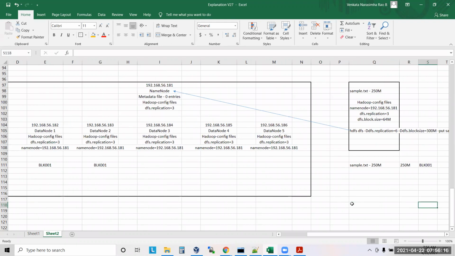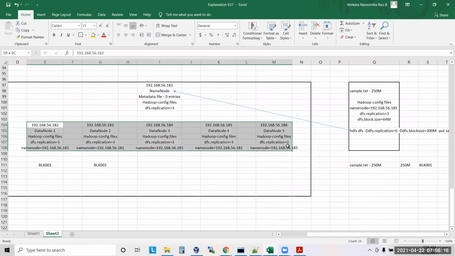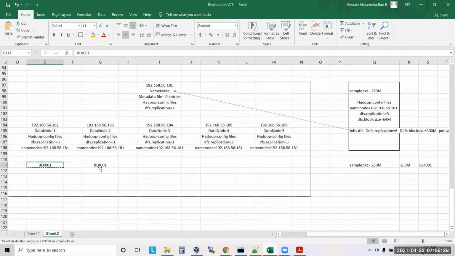Now, how many data nodes do I have, guys? Five. But what is the replication factor I want? 6. So what will it do? Obviously it will throw an error, I think. Or one copy, and one more copy, duplicating in the same data node. Is it correct? No, sir. Why? No, no, duplicating in the same data node.